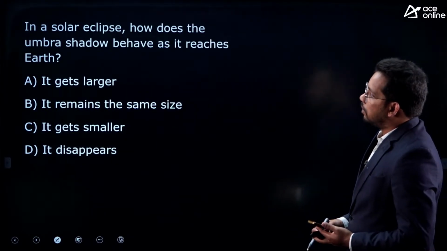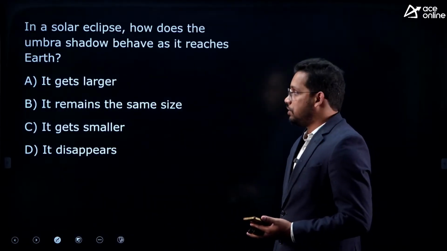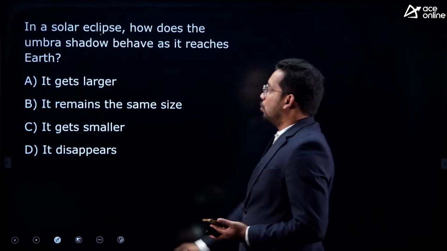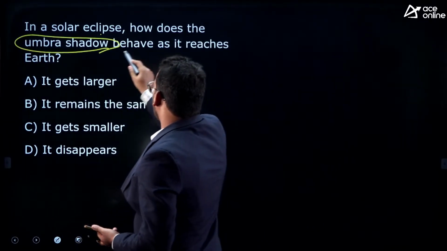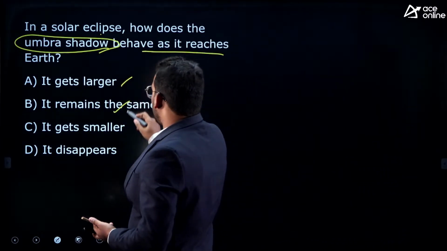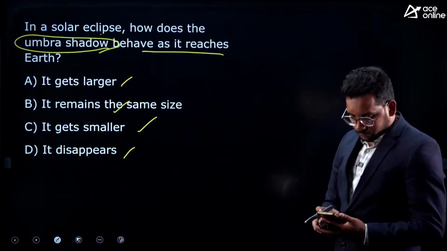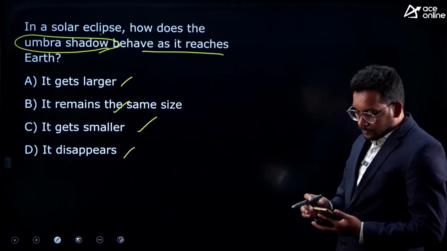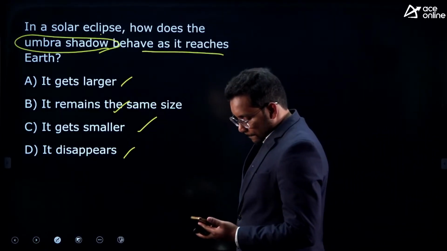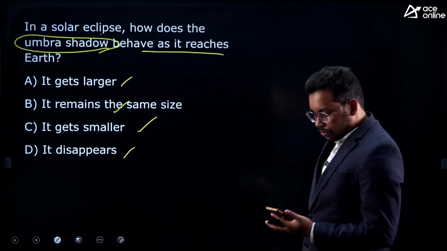Next, in a solar eclipse, this is also a previous year question from RRB JE. In a solar eclipse, how does the umbra shadow behave as it reaches the earth? It gets larger, it remains the same size, it gets smaller, it disappears. What is the answer? Think about it and answer the question. This is a little bit tricky. I'll show you the diagram also.